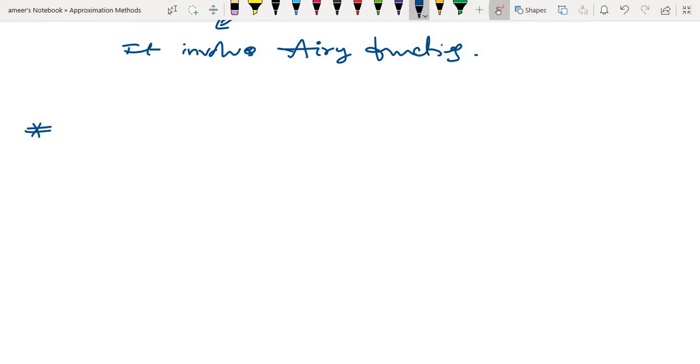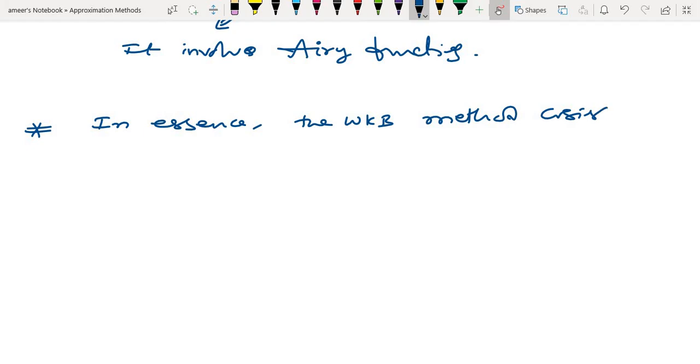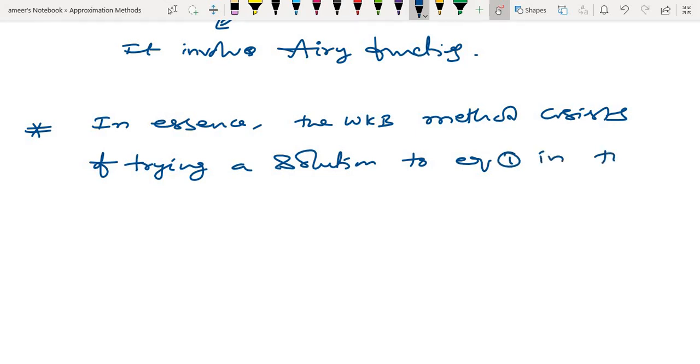In essence, the WKB method consists of trying a solution to equation 1 in the following form.